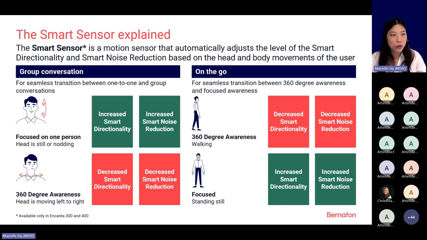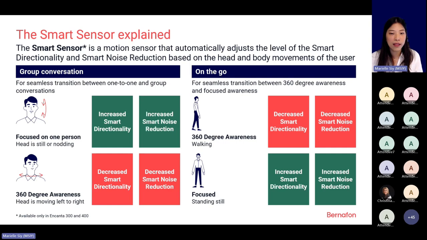So in this picture right now, as you can see, in the group conversation, the smart sensor detects if the head is still or maybe also nodding or moving from left to right. So if the head is still, the sensor will send this input to the hearing aid smart noise management, which will then automatically increase the level of smart directionality and noise reduction, and this provides greater noise reduction and better speech intelligibility.